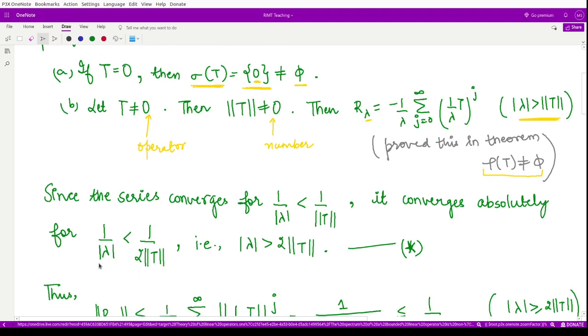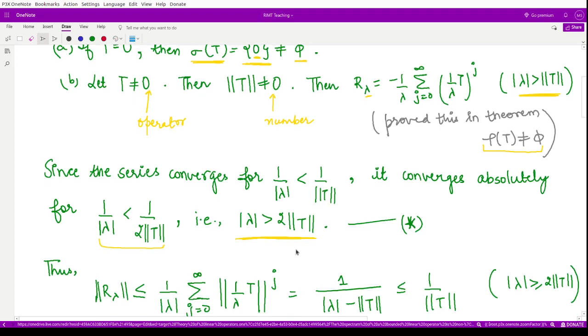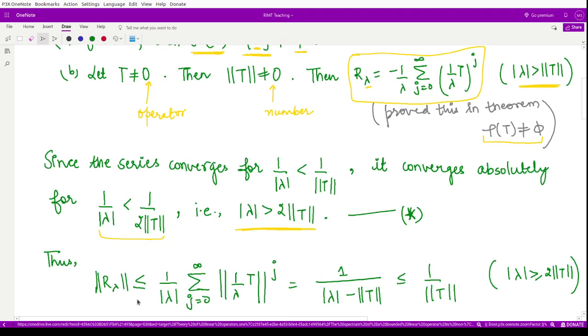So from here you have this condition on lambda, that the absolute value of lambda is greater than 2 times norm of T. Therefore, from this expression you may take the norm on both sides. So the norm of R lambda would be less than or equal to 1 by modulus of lambda times the summation of the norm of (1 by lambda T) raised to power j.